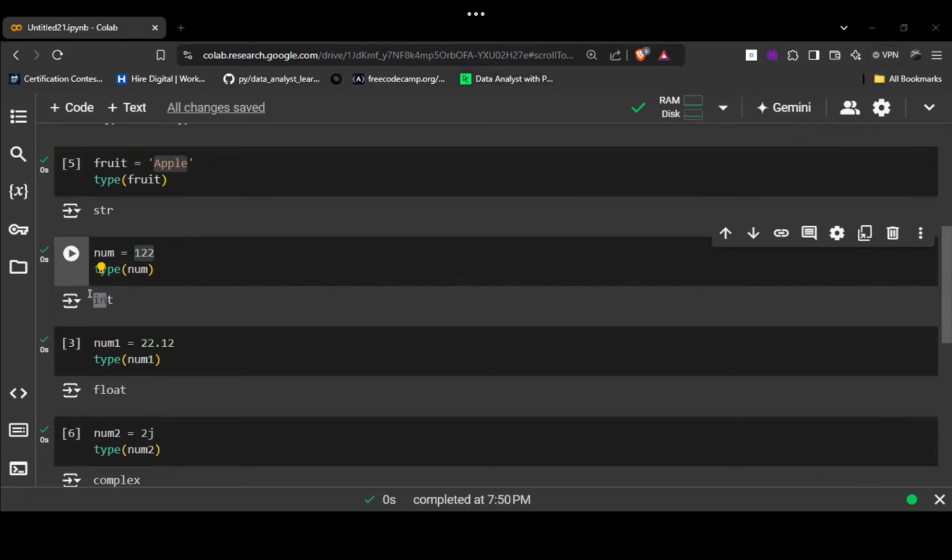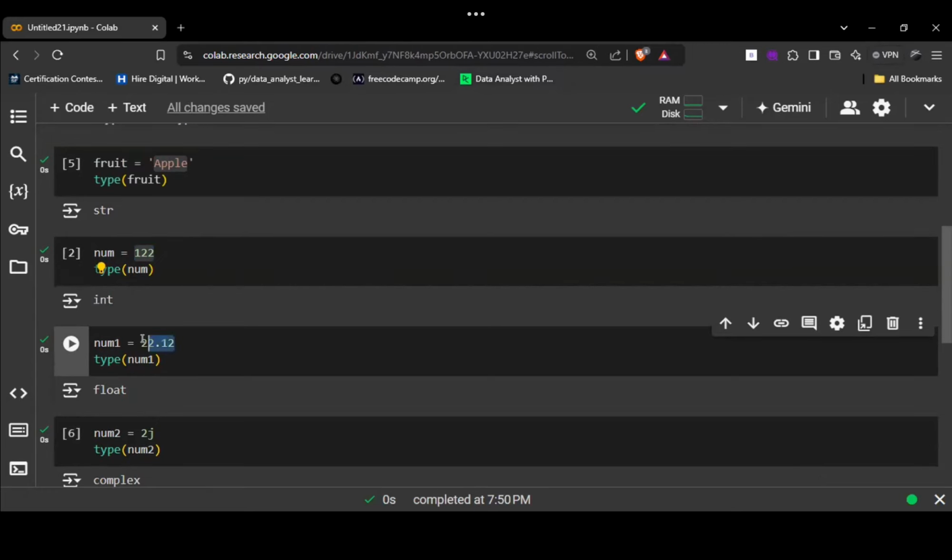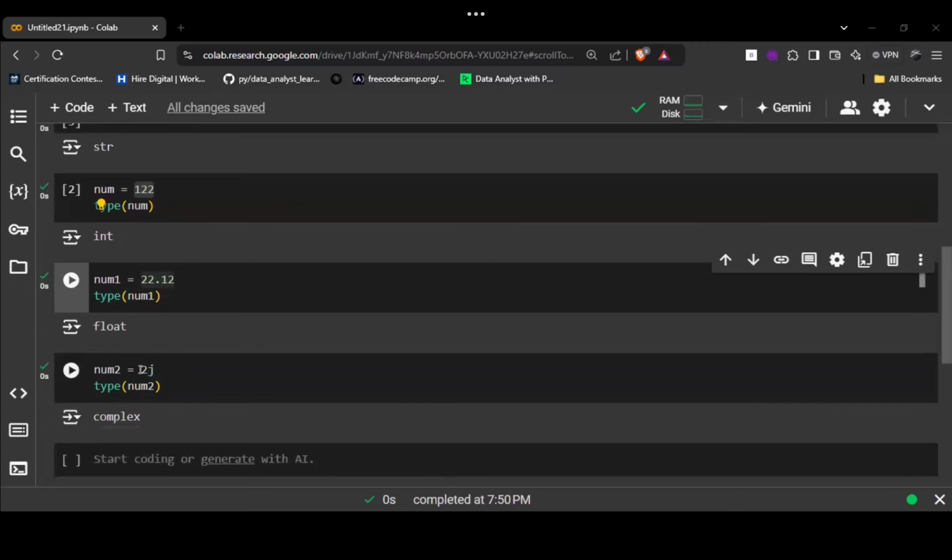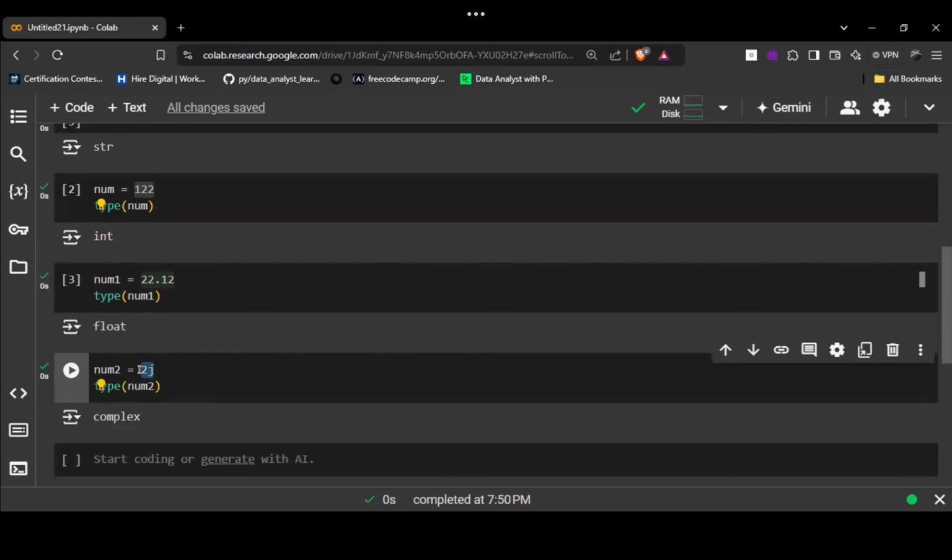A decimal type will be known in Python as a float type. Understood this one? Tell me, Zubair. Yes, sir. Okay, and here, this is a complex type. In mathematics, we used to denote it with the i, like a number with an imaginary part, like 5i.